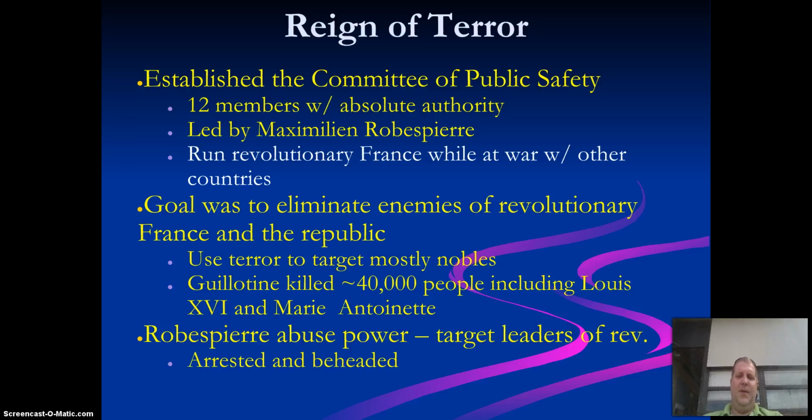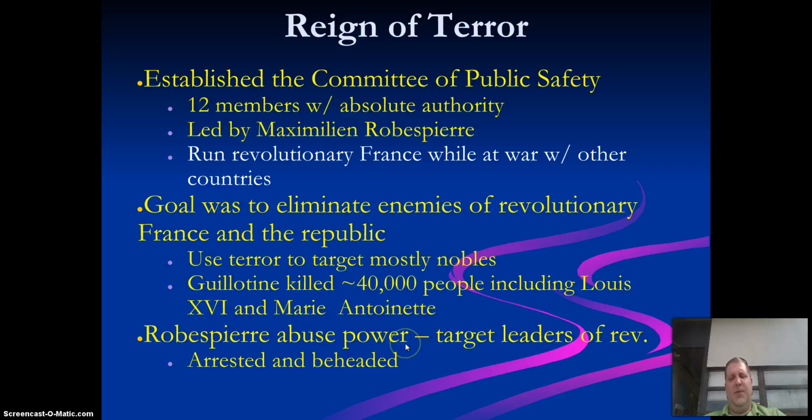The goal was to eliminate enemies of a revolutionary France and the Republic. So they wanted France to become stronger. They wanted to get rid of everybody. They used the terror, though, to target mostly nobles, and the guillotine killed over 40,000 people, including Louis XVI and Marie Antoinette. So the guillotine is a really bad thing. It really goes crazy. On the PowerPoint on top, you can see with the guillotines what it looks like. I think it kills a banana.